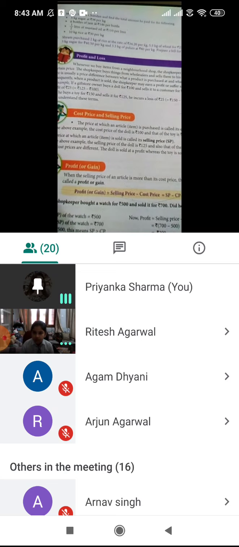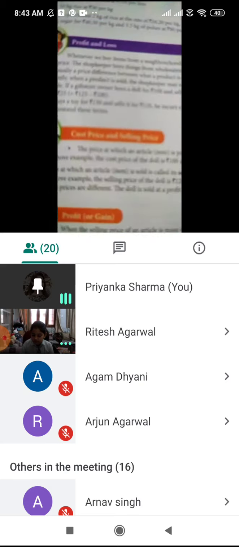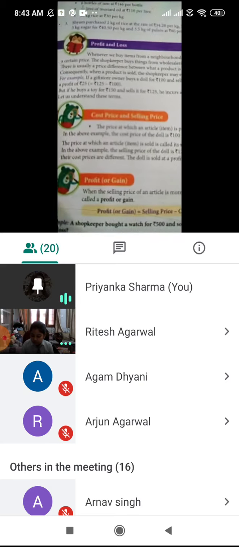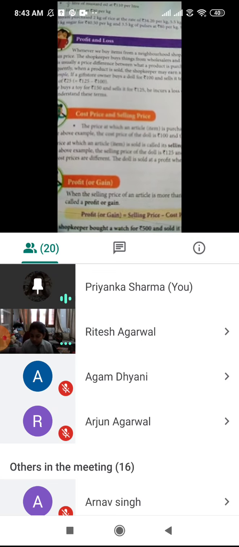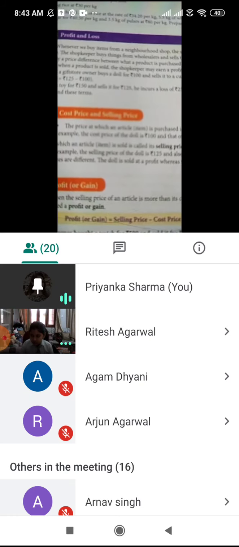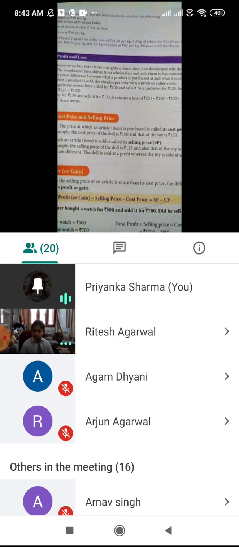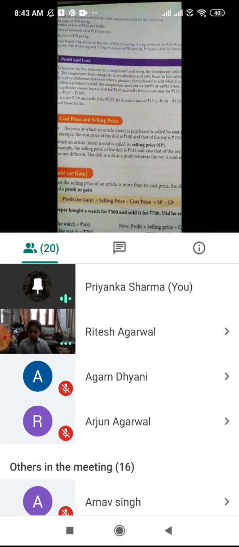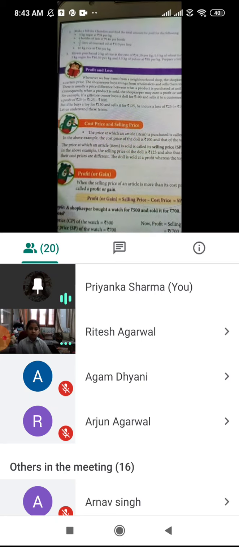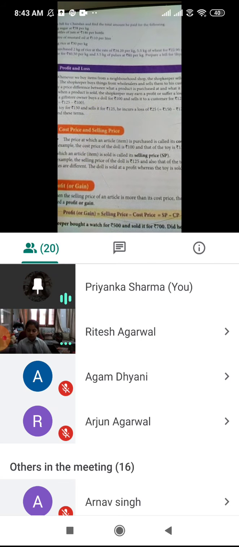So when you decide to buy the teddy bear at rupees 500, then it is known as the cost price. So the cost price of that teddy bear is 500. The price at which we buy anything is known as cost price. Then the price at which an article or item is sold is called the selling price.